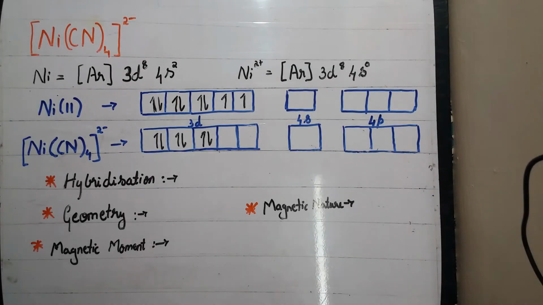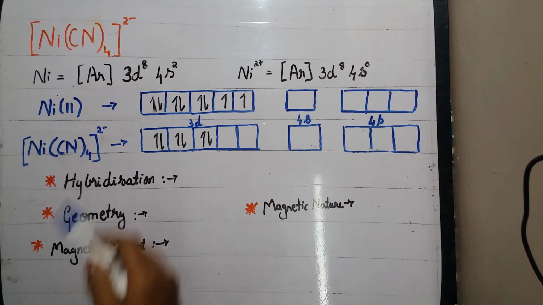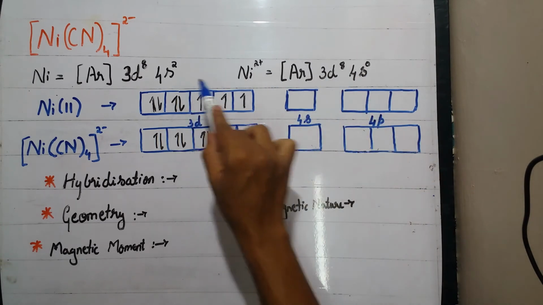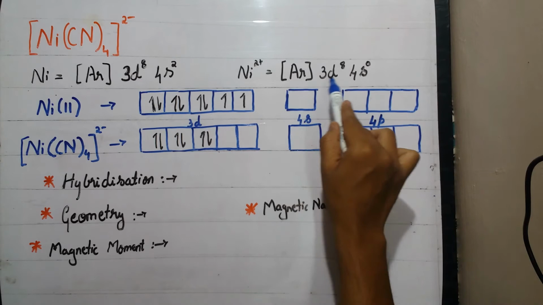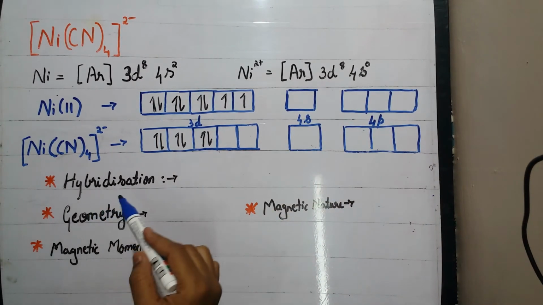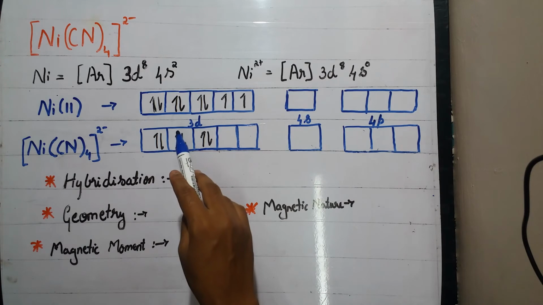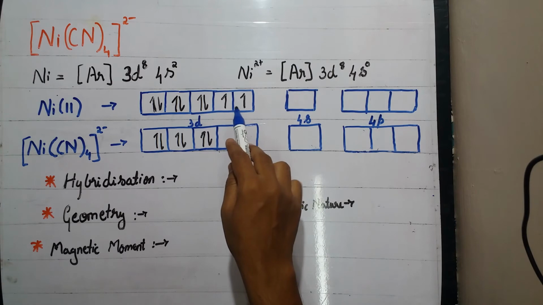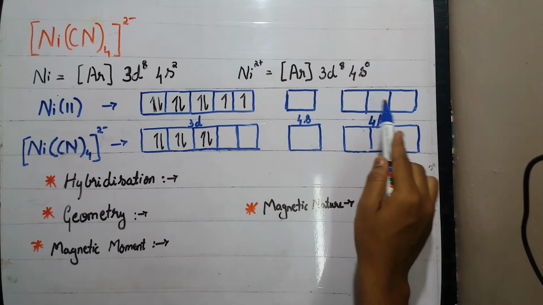Let's apply the valence bond theory for the tetracyanonickelate(II) ion. Here the nickel is in +2 oxidation state. The electronic configuration of nickel is argon 3d8 4s2. In nickel 2+, 2 electrons are removed from the s orbital, so it would be argon 3d8 4s0. If we consider the nickel 2+ ion, in the 3d8 there are 2 unpaired electrons in the d orbital, and the s and p orbitals are vacant.